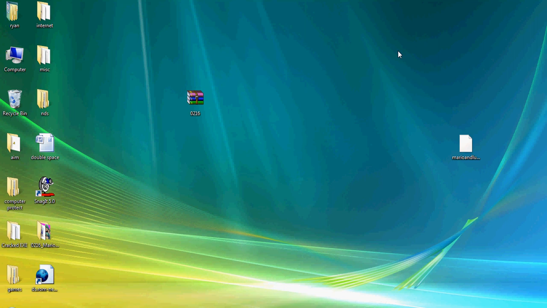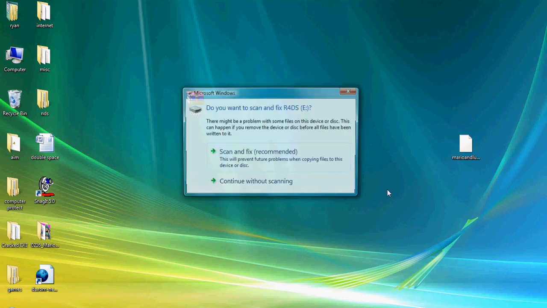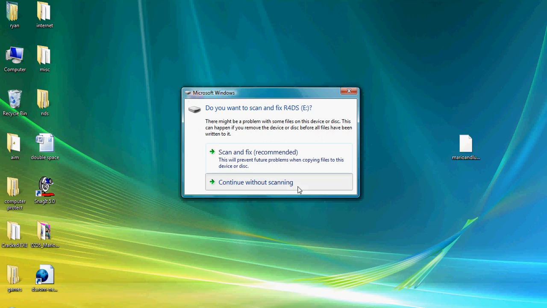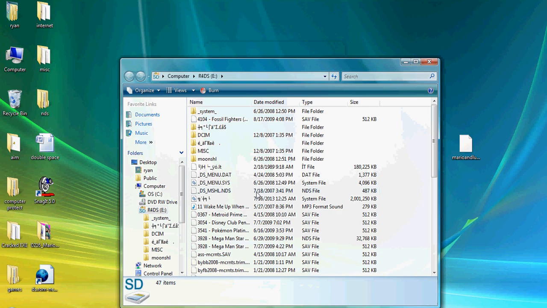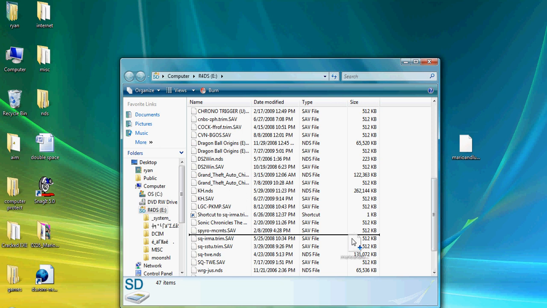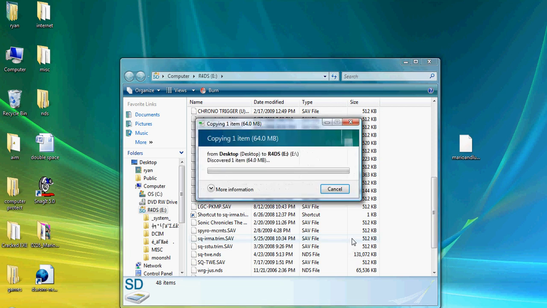Then just get your memory card adapter or your USB. I'm using my memory card adapter, so put it in. Okay. This is your R4 menu, like your R4 folder right here. You have your system menu and stuff. All you need to do is drag and drop. So drag and drop, and it takes about 60 seconds.